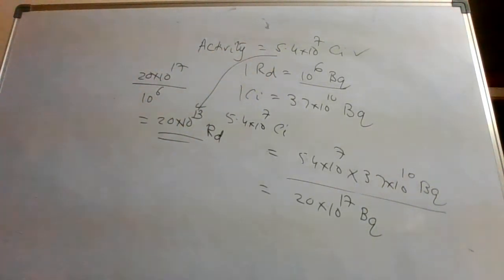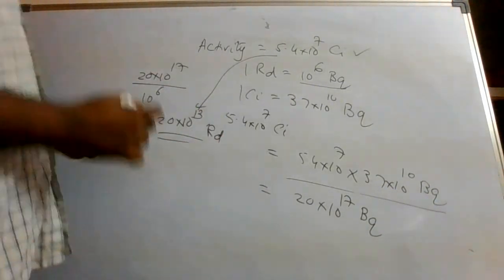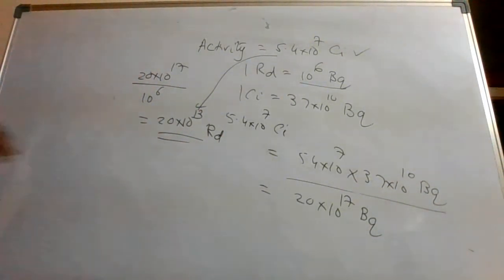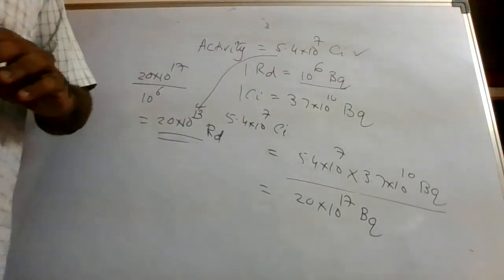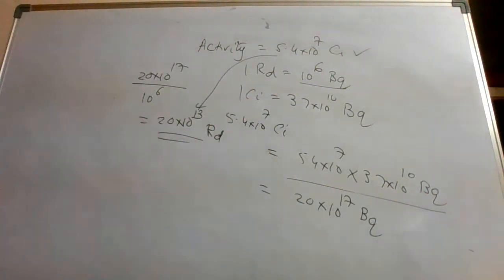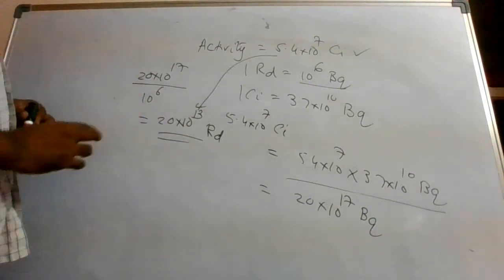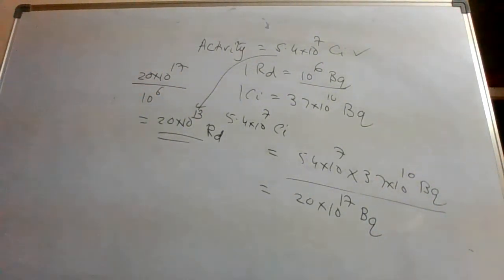It's not a very big sum, you know, but you should know how to convert these units. So often in a question they will ask you in terms of Rutherford, or Curie is given and asked in terms of Bq. You should know these values. For illustrating that only I gave this simple example. Otherwise this example is very easy. Okay then.